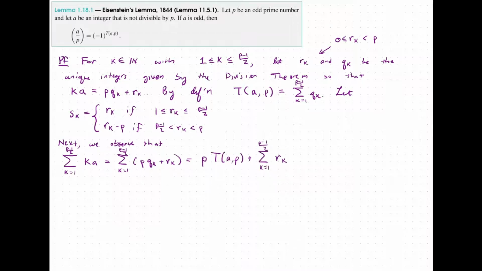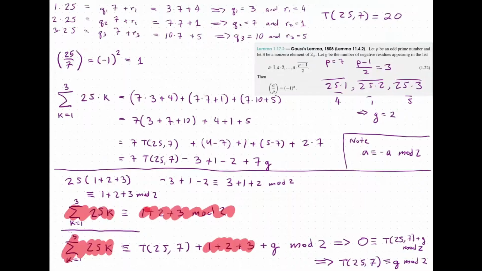And so we have this. But now when we look at this here, we are back in this stage of the numerical example we did earlier. We have t of 20, in this case it was t of 25,7, but now we have our t of a comma p. And then we have our remainders. But then we want to count those negative residues. And what we did was we put a minus p, so in this case minus 7.